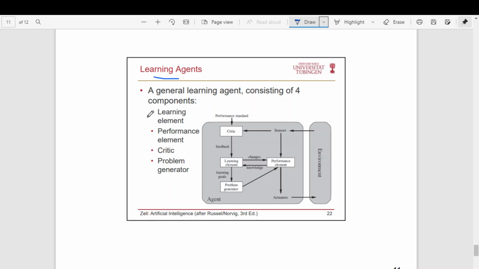So these are the components of an agent that can learn by itself. There should be a learning element, a performance element, a critic, and a problem generator. All these are here in this agent. The learning element will always check the performance of the agent through this performance element. This performance element will give the performance, so every time the learning element will check what the performance of the agent is.